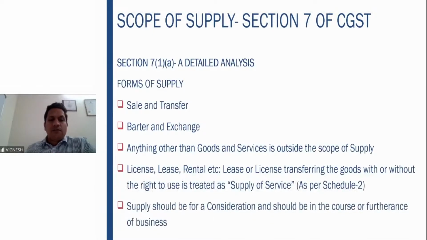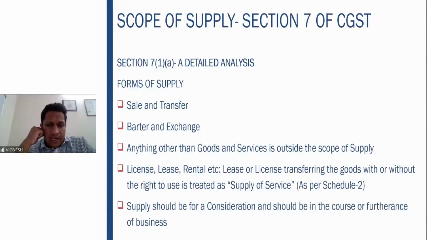Fine. Then what are the forms of supply? As I told you, sale and transfer. Sale is very, very clear. You're selling any particular product or you're selling any particular service. It is a supply. Barter, exchange, we just saw. Transfer. What is transfer? Transfer is transfer of ownership of one particular product from you to the other. You're owning a property. You want to sell that property. You transfer the ownership to some other person. The property stays where it is because it is immovable. So that is your transfer. Then anything other than goods and services is outside the scope of supply. Very clear. Supply includes all forms of supply of goods or services. So apart from goods or services, nothing is covered in supply.